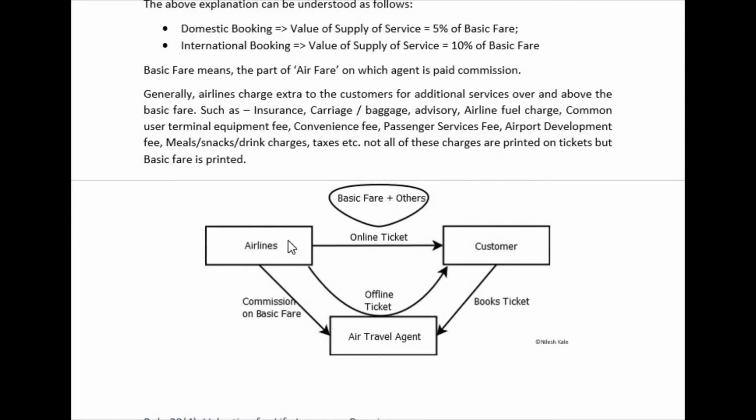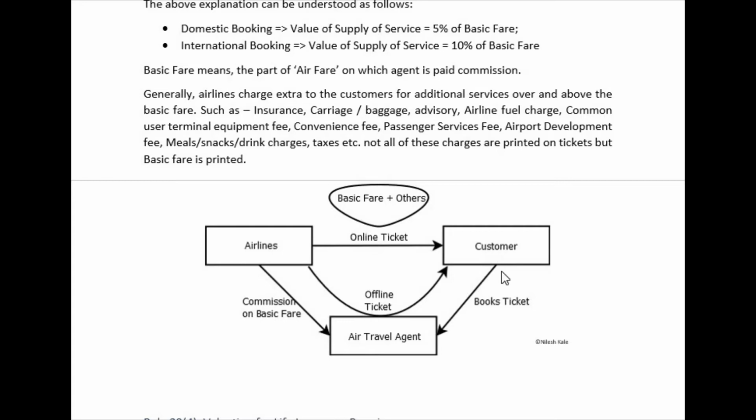Airlines usually give these online tickets to the customer through air travel agent, right? If you book it online, airlines will directly give it to the customer, but there too there are air travel agents, and for offline also you will have to go through an air travel agent.